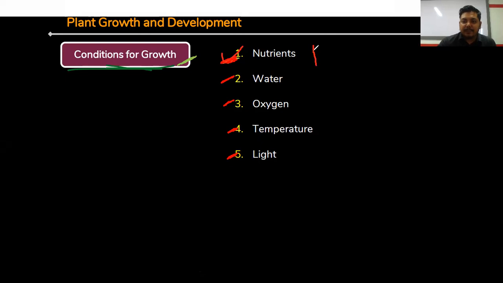If the nutritious materials are present in sufficient amount, then the growth obviously increases. Then water, if a sufficient amount of water is there, then also the growth will increase. Oxygen, if oxygen is also present in sufficient amount, then also growth will increase.